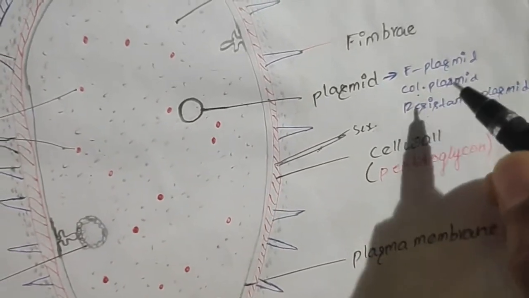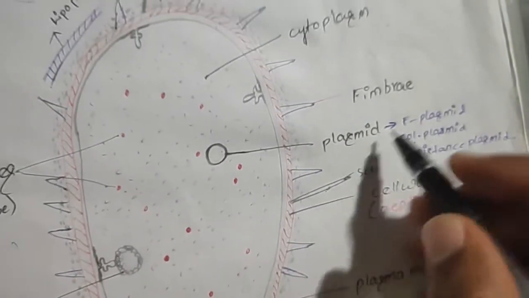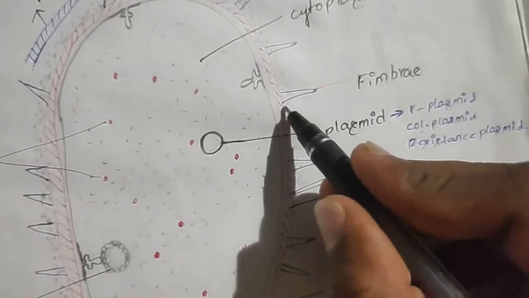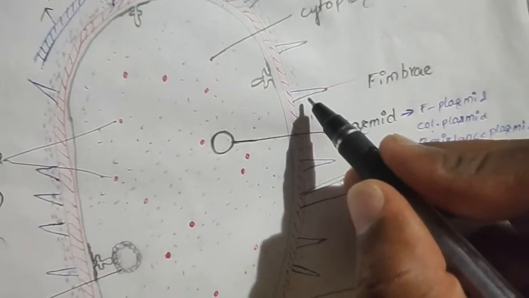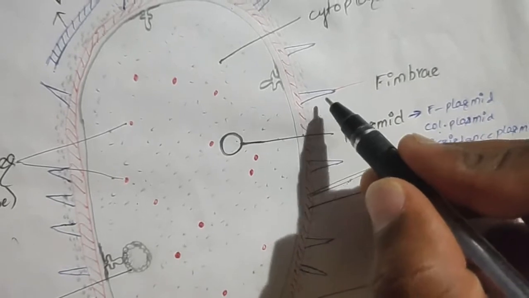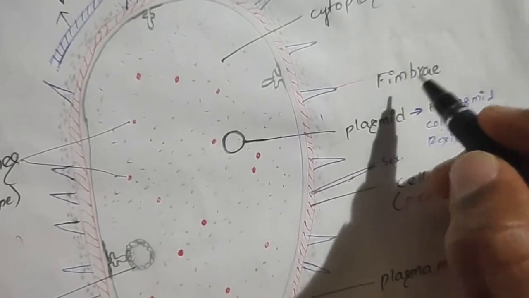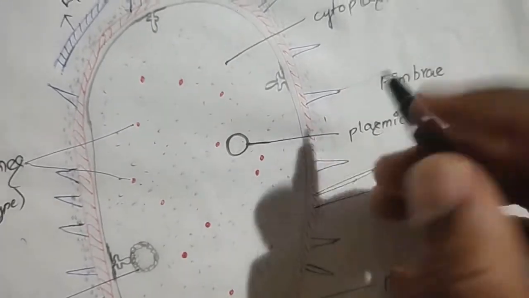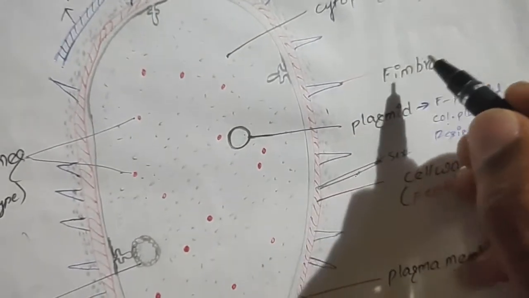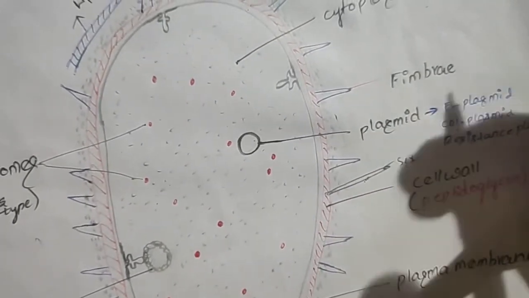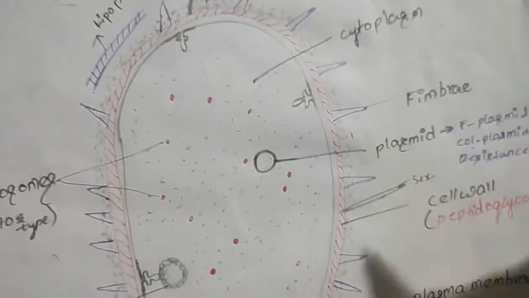These three types of plasmids are mainly seen. Next to this, in some places a finger-like structure or a small brush-like structure known as the fimbriae is present. This fimbriae helps in the attachment to the rock. This helps the bacteria to attach to rocks, substratum, or some other places.